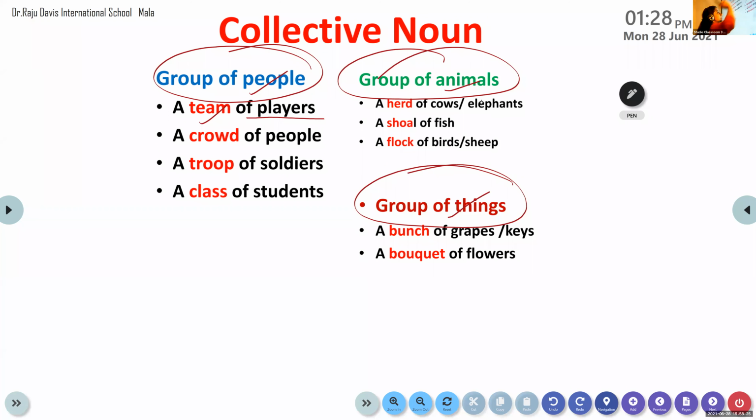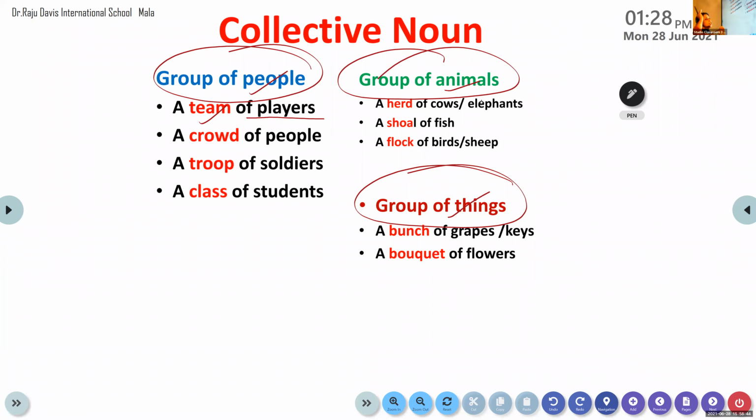So these are the collective nouns. Only these collective nouns we are going to learn in grade 3, not more than this. So it will be easier for you. We're not going to learn more. A long list of collective nouns is there, children, but in grade 3 we are going to learn only these few. So it will be easier for you.